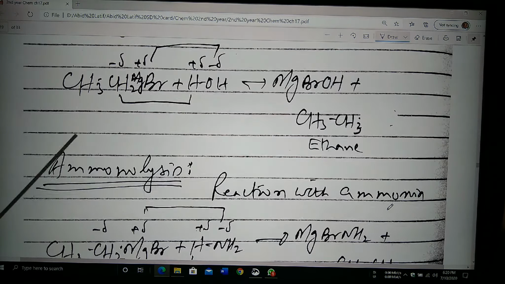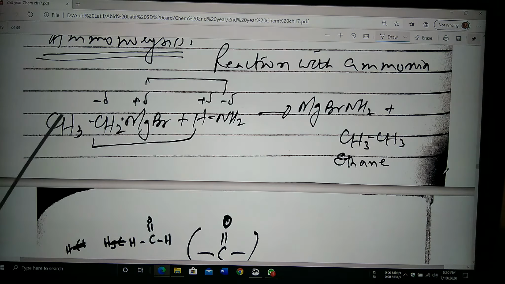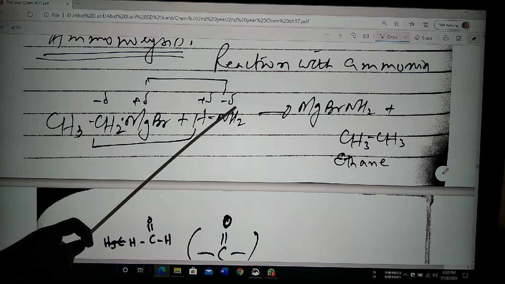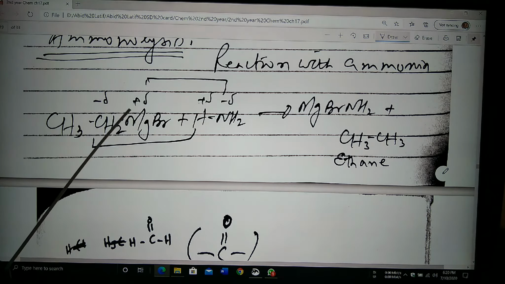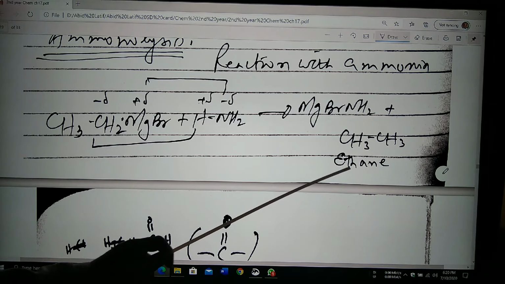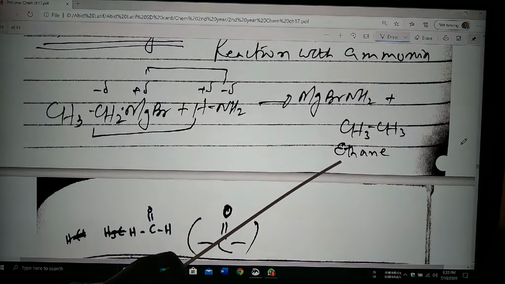So in the next step, that is ammonolysis, reaction with ammonia. CH3CH2MgBr, partial positive, partial negative. This is H plus, NH2 minus. This NH2 will attack on this magnesium, whereas H will attack on this CH2 to form the ethane. So MgBr NH2, and the corresponding alkane is obtained.